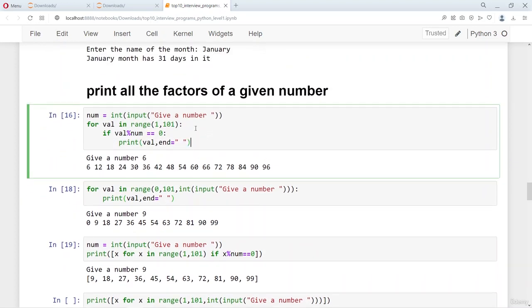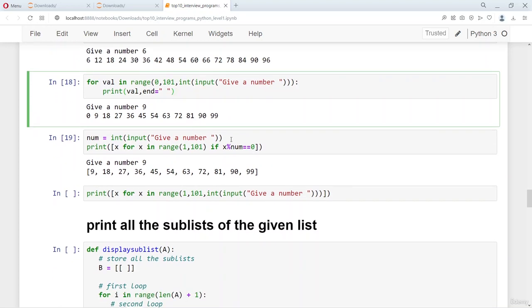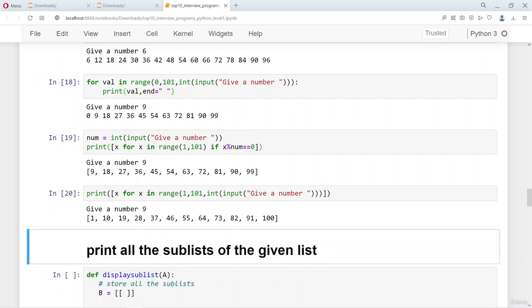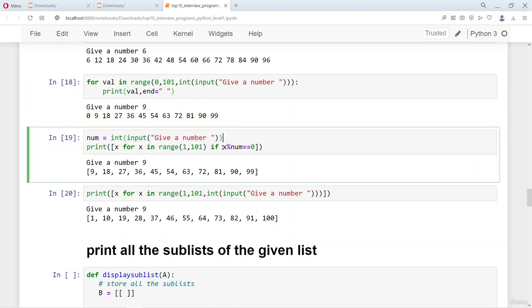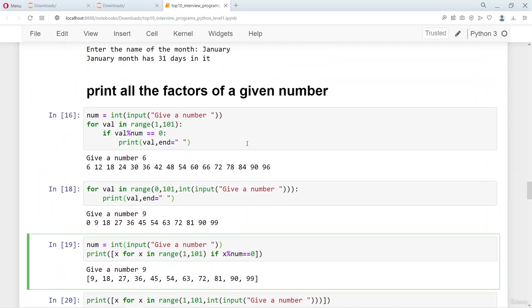This is the normal way of doing that, which is using a for loop and an if condition. This is using the idea of range, and this is using the idea of list comprehension to print all the numbers. This is again using the range as well, but this uses the list comprehension, and instead of taking the number separately outside, the number is taken inside. So these are three different ways of printing the factors of a given number.